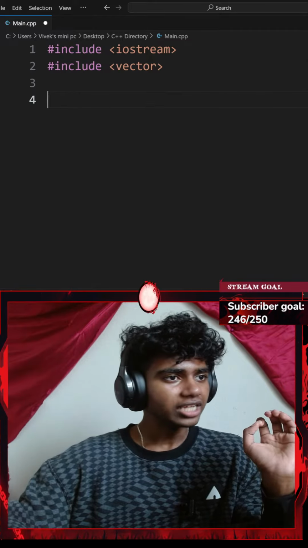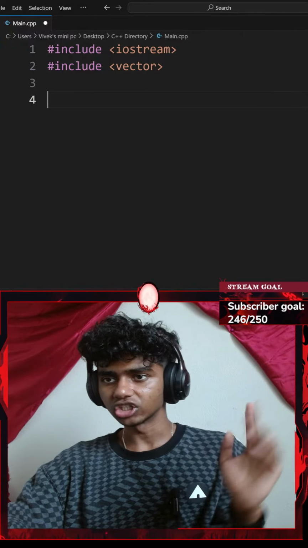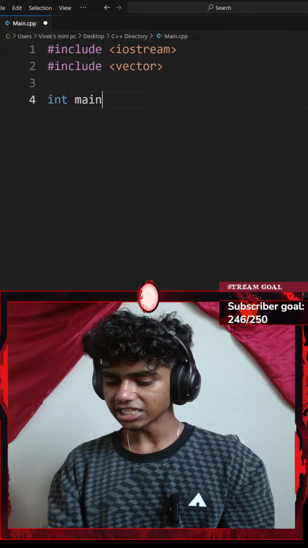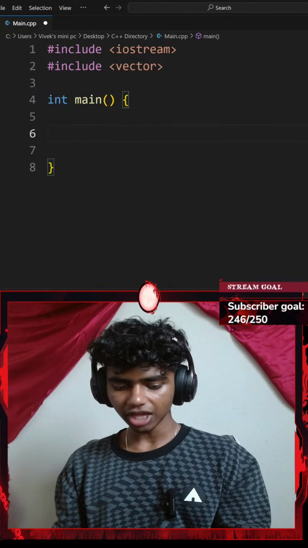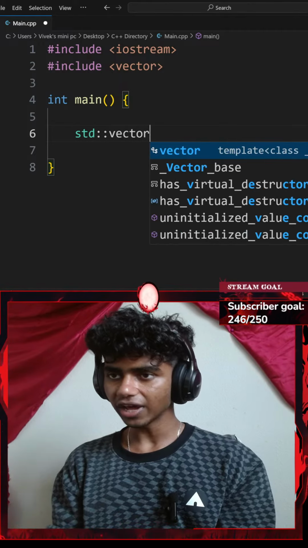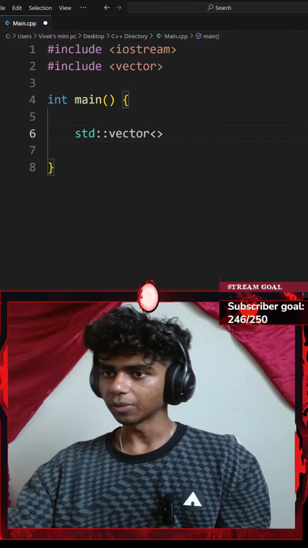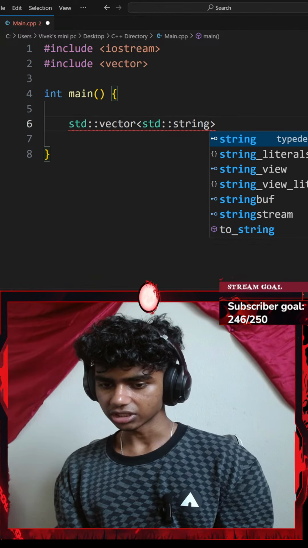Okay, let's read the first instruction. Ask the player to enter 5 items to their inventory. So let me start off by typecasting my main function to be an integer. I'll go with a pair of curly braces and then maybe a bunch of spaces. Now let me go ahead and create a standard vector with a pair of angle brackets, which is only going to be consisting of standard strings.